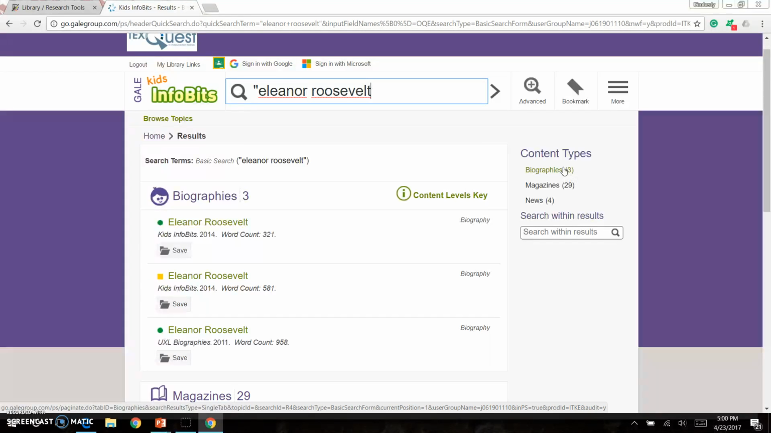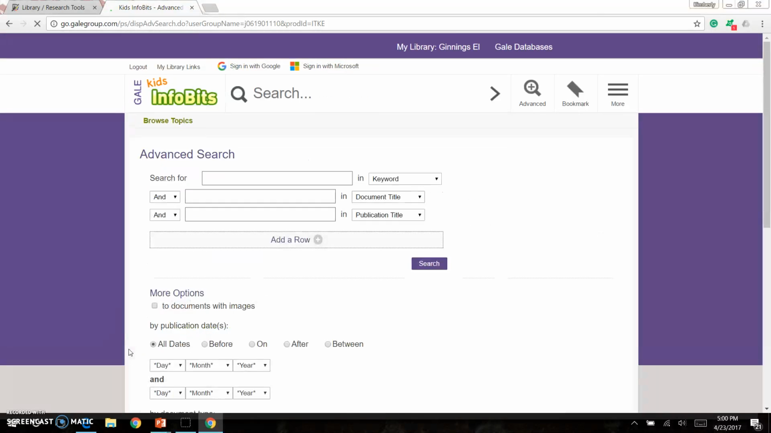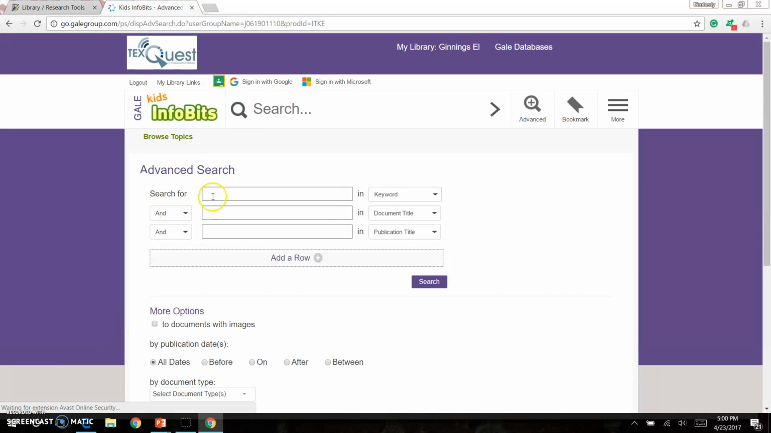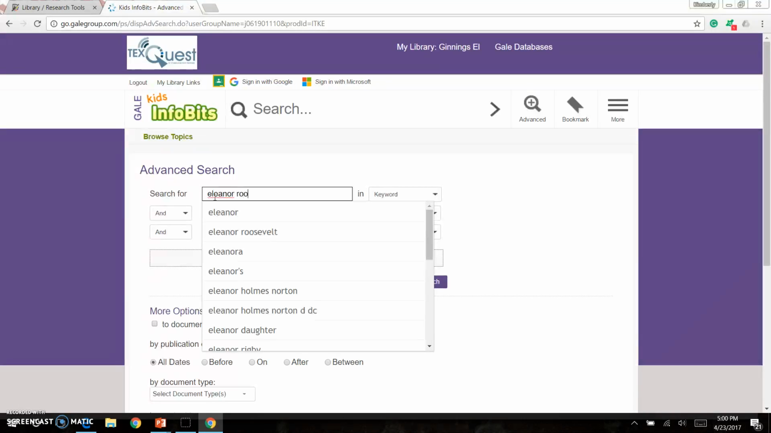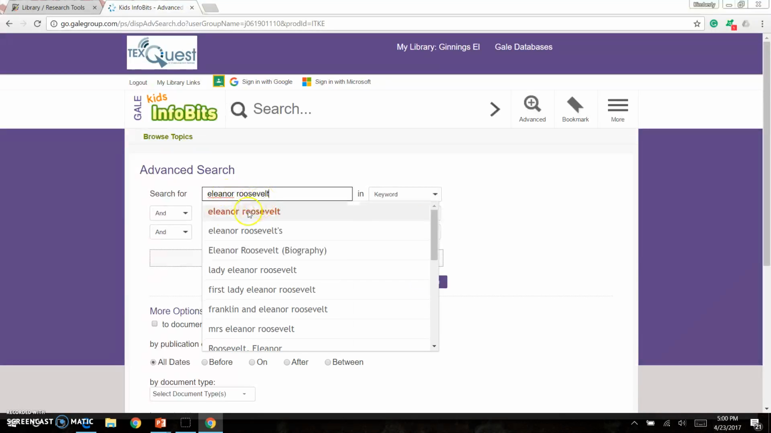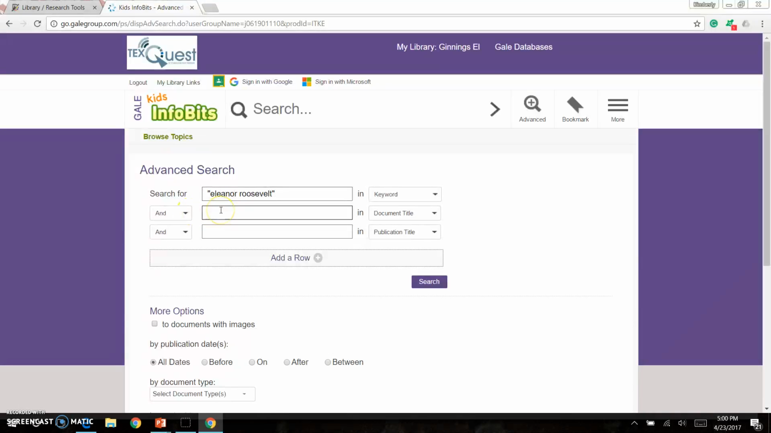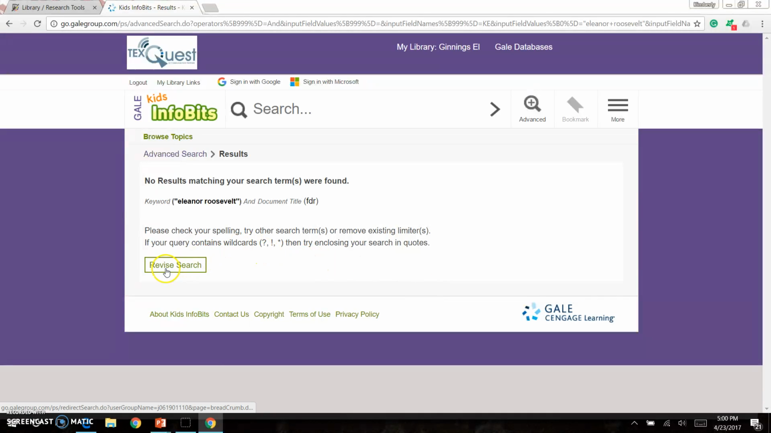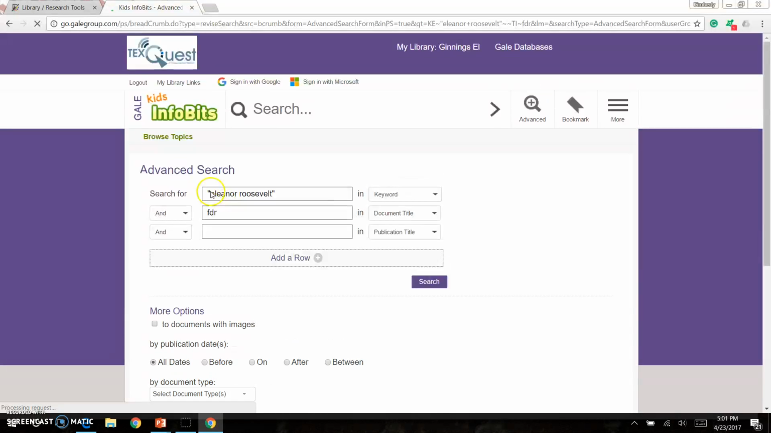If I go back and search under Advanced, then I have those options for those Boolean search terms. I could type in Eleanor Roosevelt and FDR, which was her husband, Franklin Delano Roosevelt. And I could search again to find information. It didn't like that, so let's try it again. I may have to type out his name.